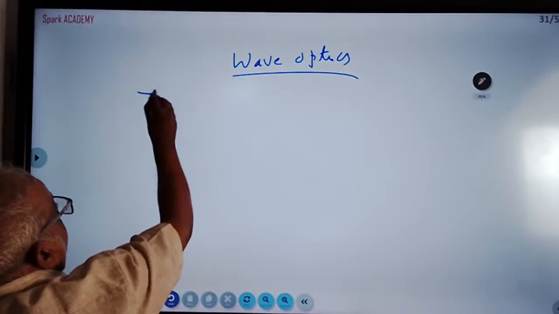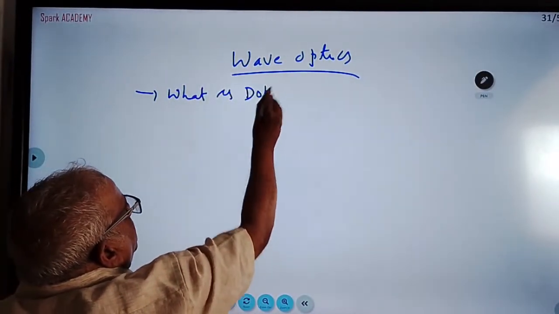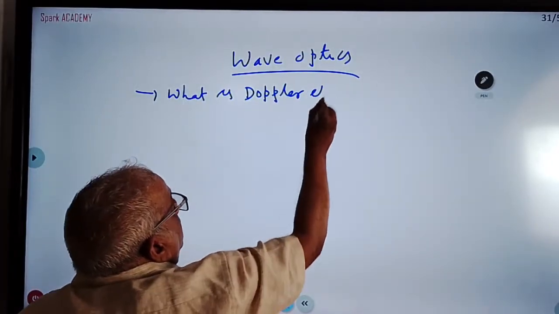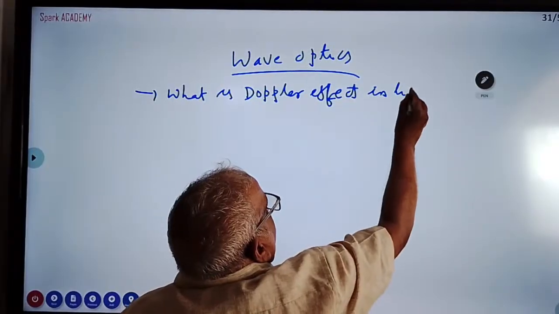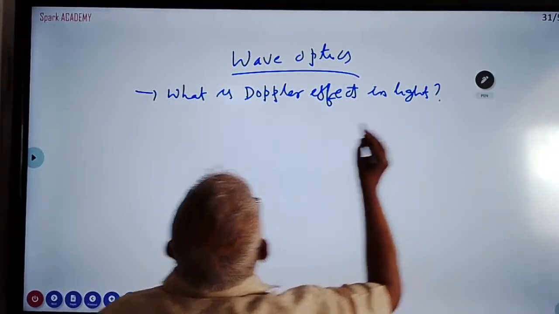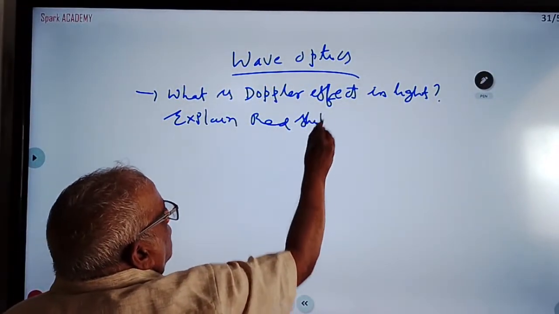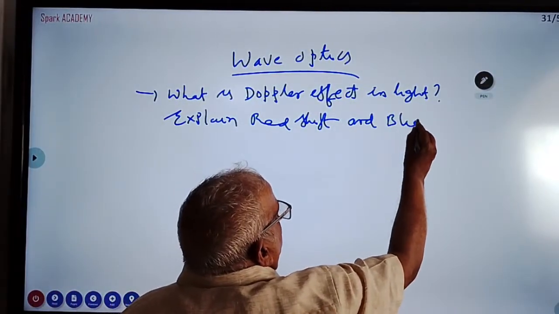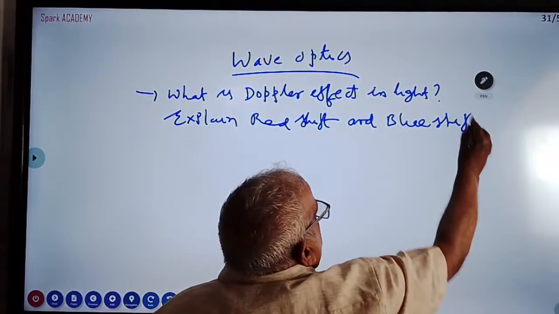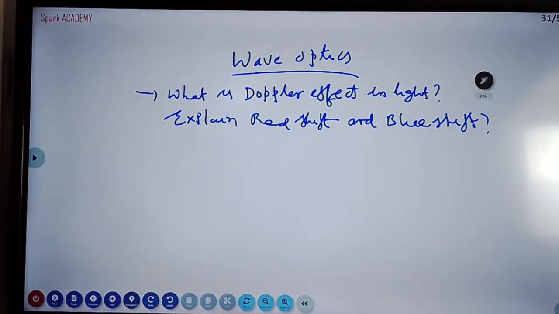What is Doppler effect in light? This is not Doppler effect in sound. Doppler effect in light. Explain red shift and blue shift. This is very important. Distinguish red shift and blue shift.